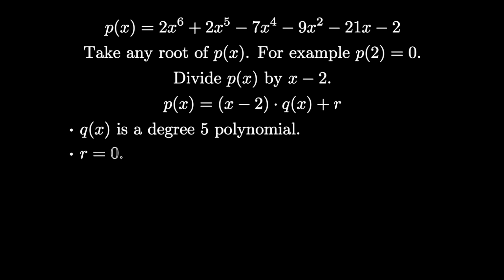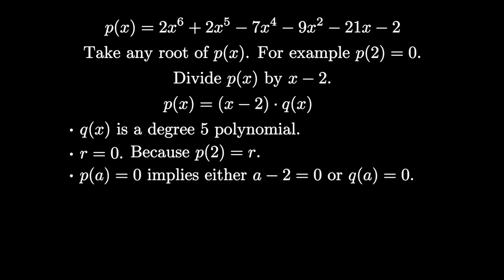Secondly, r must be equal to 0. This is because we know p of 2 is 0, and p of 2 would be 2 minus 2 times q of 2 plus r, which is equal to r. So p of x is in fact x minus 2 times q of x. Now for p of a to be 0, either a minus 2 must be 0 or q of a must be 0.